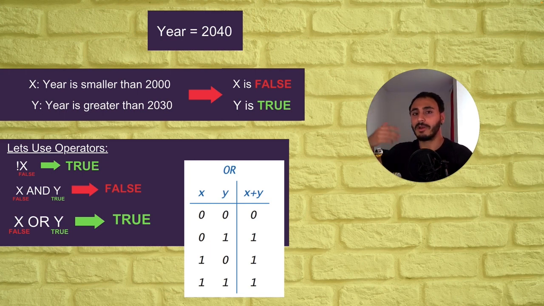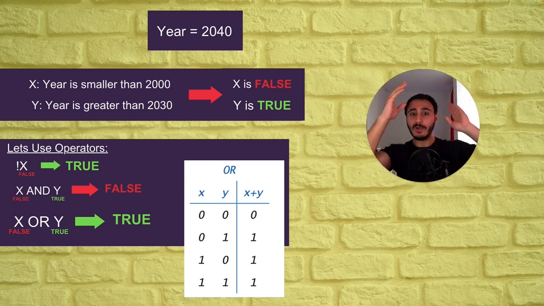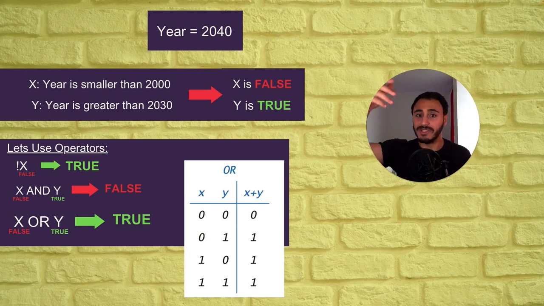The same applies if you are talking about truthy values and falsy values. We talked in JavaScript about truthy values and falsy values. What if you have one truthy value and one falsy value and you want the whole value of that? That means truthy is 1 and falsy is 0. 1 and 0 is 0. So these statements come with time, but if you understand these operators, the logic is the same. And you will really respect these logicians that we talked about in this video if you take the time to understand these operators.